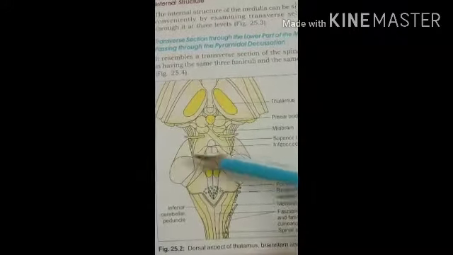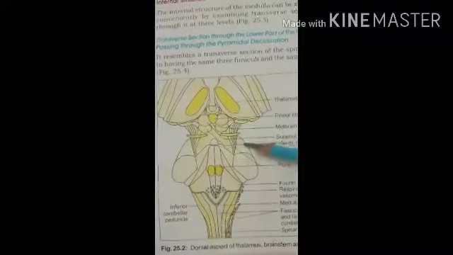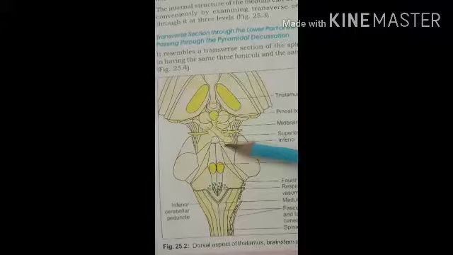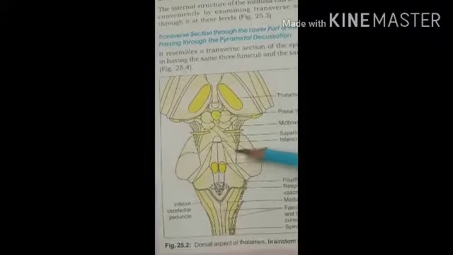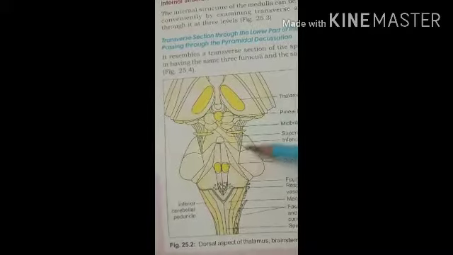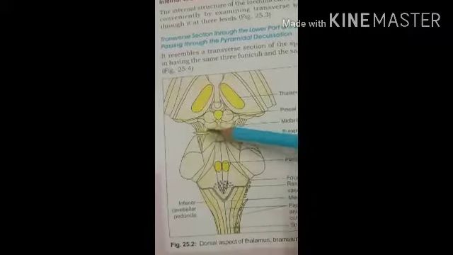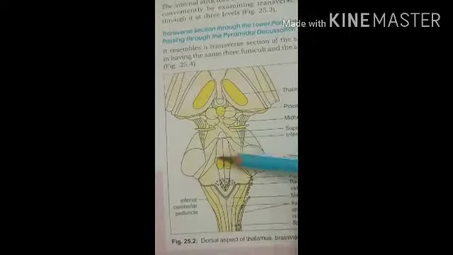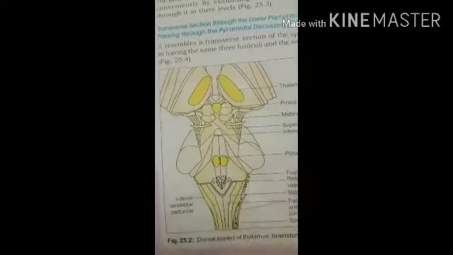So the dorsal surface is covered by the cerebellum and separated by a cavity. This one is the fourth ventricle, and the dorsal surface is triangular. Here you can see the triangular surface, and it forms the floor of the fourth ventricle. So this is the floor of the fourth ventricle.